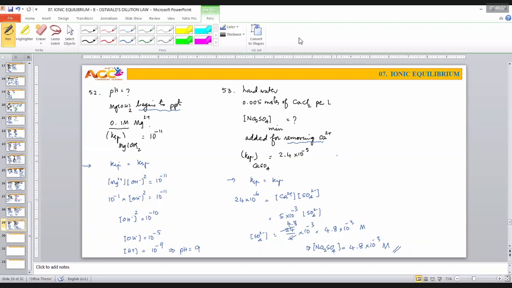NEET students, the discussion with respect to doctors. Number one, do level one of the Avasthi Mains book, and number two, do all previous years' questions. It is compulsory. There is no alternative for that. This is the only job. Finished, right? You can expect around 15 questions of physical chemistry. Out of those 15 questions, 5 will be theoretical questions, and 8 to 10 questions will be numerical type. If you want to enjoy it, physical chemistry is very simple.